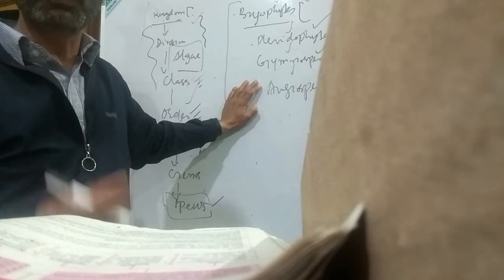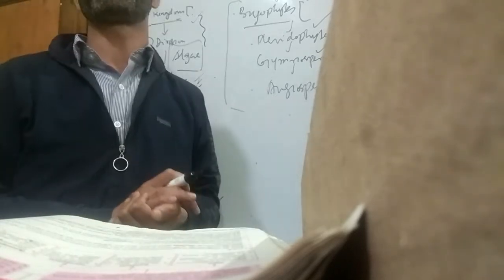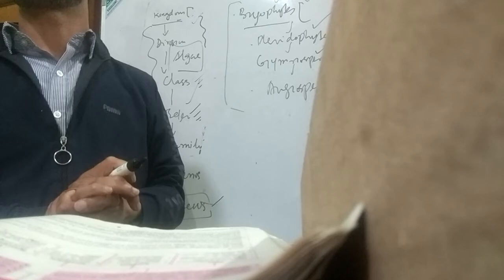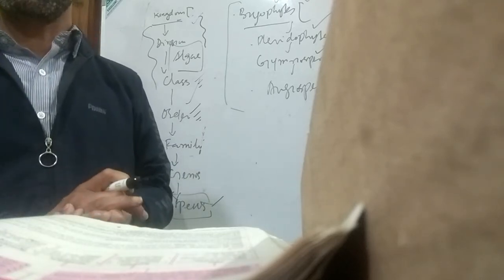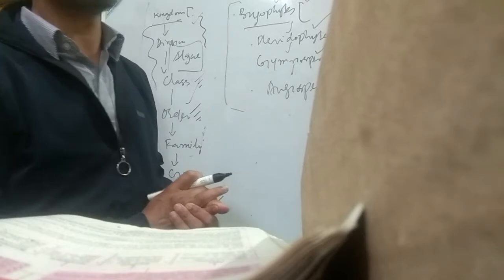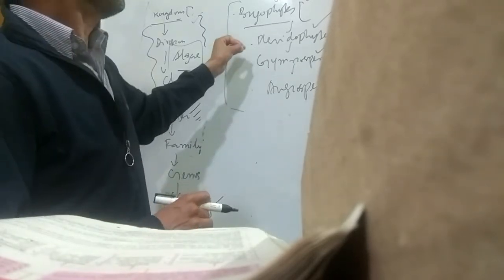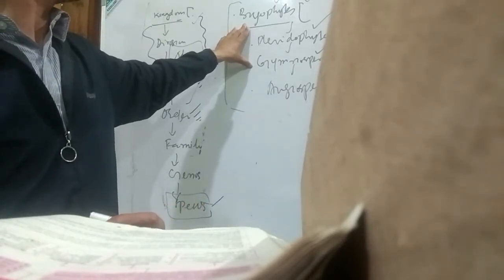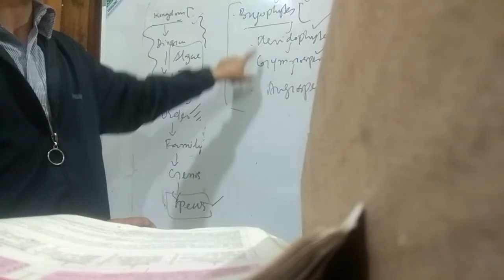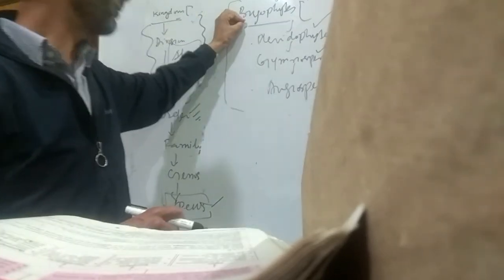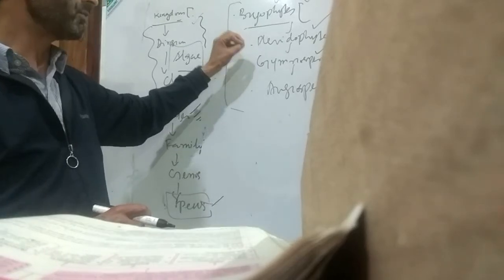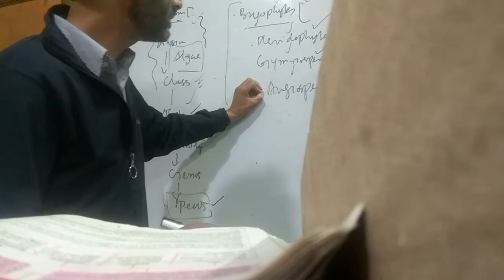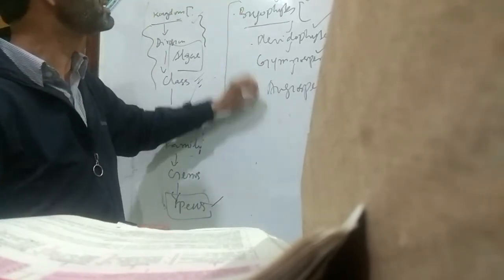That is, in the life cycle of a bryophyte, pteridophyte, gymnosperm and angiosperm, there are two stages that differ from one another. One stage is the gametophytic stage and the other is the sporophytic stage. The sporophytic stage is that stage which produces spores, and the gametophytic stage is that stage which produces gametes. The spore is the first cell of gametophyte, and the fertilized egg is the first cell of sporophyte. Now, all these plants are embryophytes. The question arises, how do bryophytes differ from these three embryophytes? Though bryophyte is also an embryophyte, pteridophyte is embryophyte, gymnosperm is embryophyte, angiosperm is embryophyte, how do bryophytes differ from these three embryophytes?